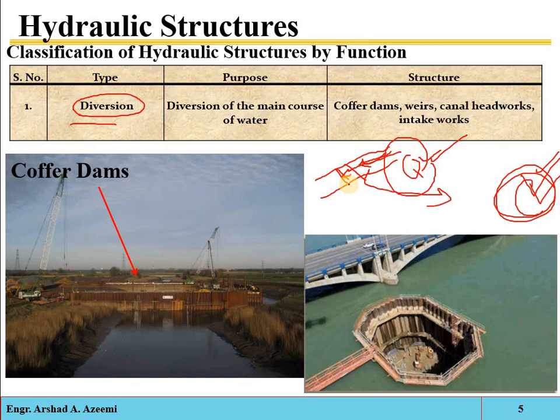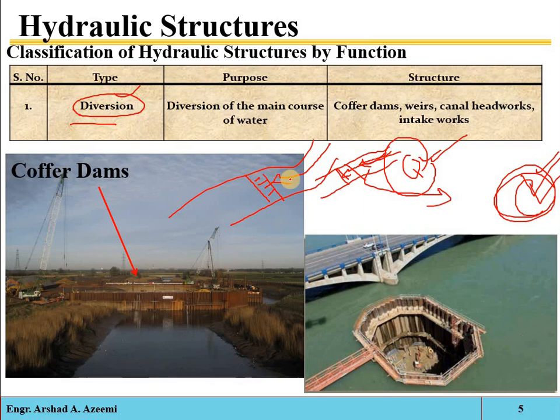Again, divergent structures will be either temporary structures or permanent structures. For example, if in a natural river the water supply is highly irregular, or if the chance of flood occurrence is high, then if we construct a permanent structure, it will be damaged, and it will be a big loss.